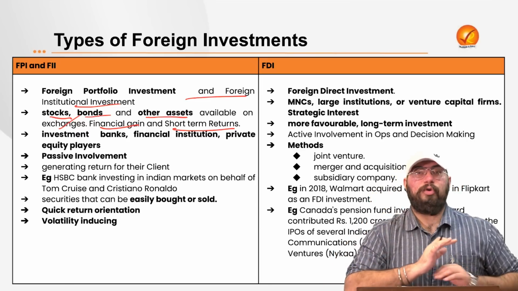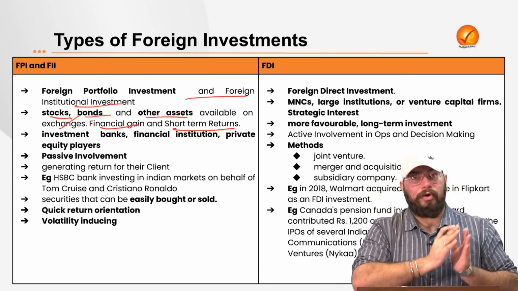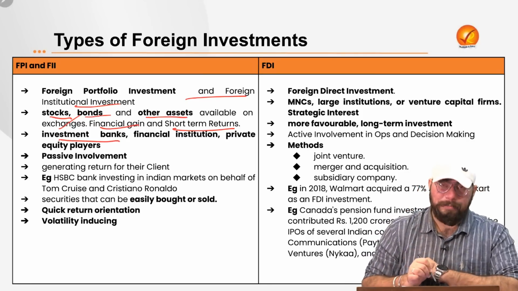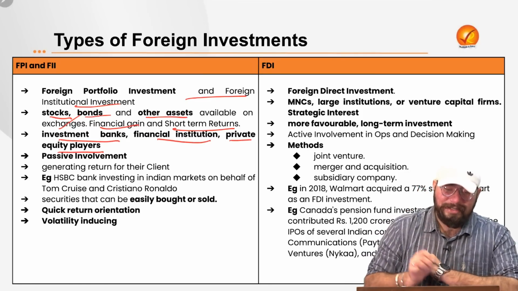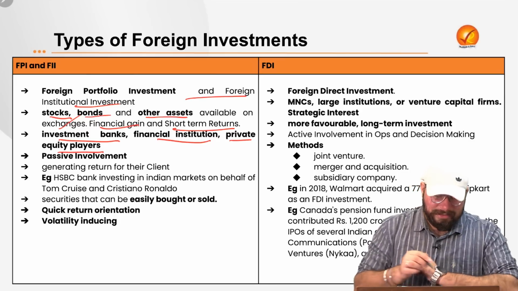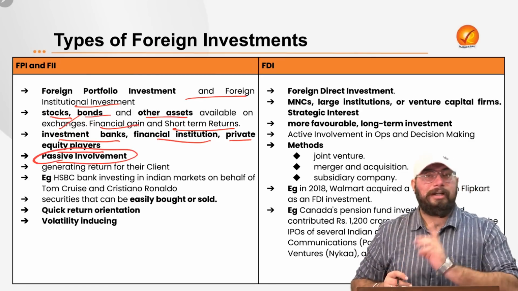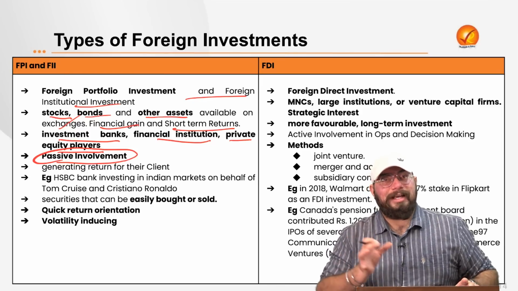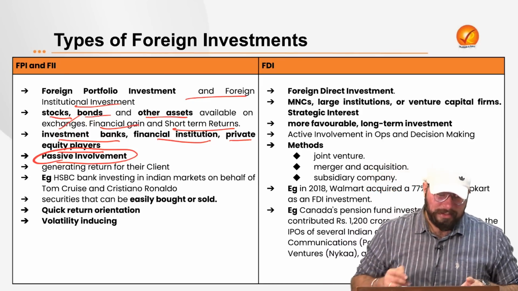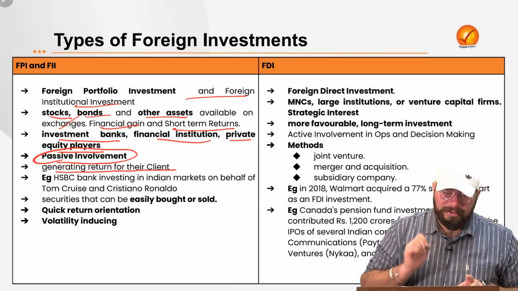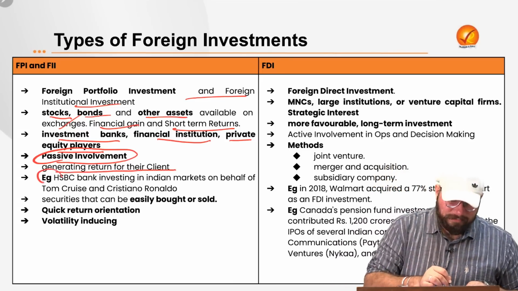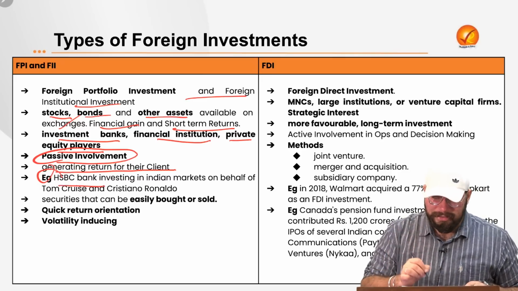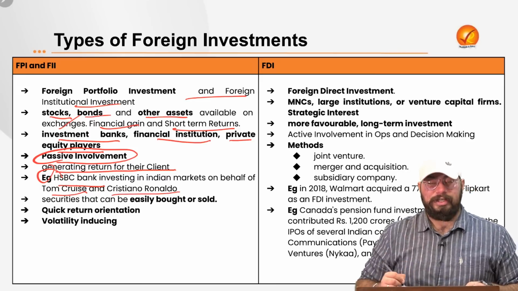And if that same foreign portfolio investment is done by an institution abroad, we call it foreign institutional investment. They are usually done by investment banks, financial institutions, or private equity players, right? And it is a kind of passive involvement in the company. That means they don't actively get involved in the company they invest their money in, but are passively involved. That is, they are at the back seat. And the aim of this is to generate a return for their client. For example, a very prominent example is HSBC Bank, which is involved in the Indian market, investing in the Indian market on behalf of Tom Cruise, Cristiano Ronaldo.